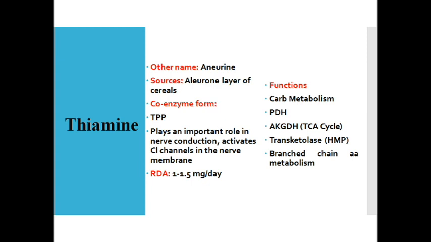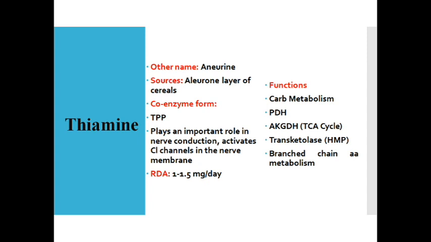ATP donates its pyrophosphate group to thiamine with the help of an enzyme called kinase. It makes thiamine into thiamine pyrophosphate, which is the active form of the vitamin thiamine. The RDA is 1 to 1.5 milligram per day. Especially when a person is taking a lot of rice, that's carbohydrates, if he suffers from thiamine deficiency, he is going to land up in several problems, because the vitamin thiamine plays a key role in carbohydrate metabolism.